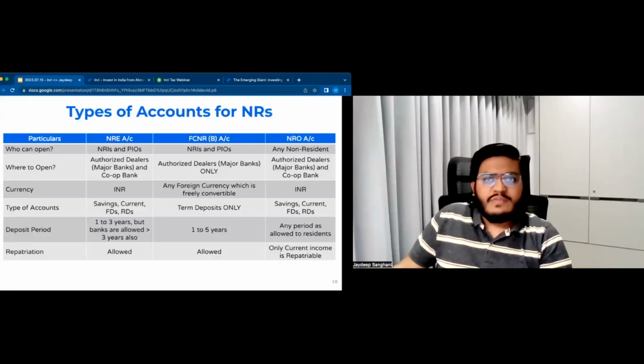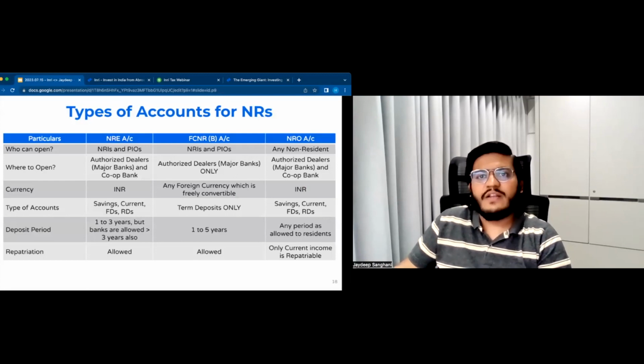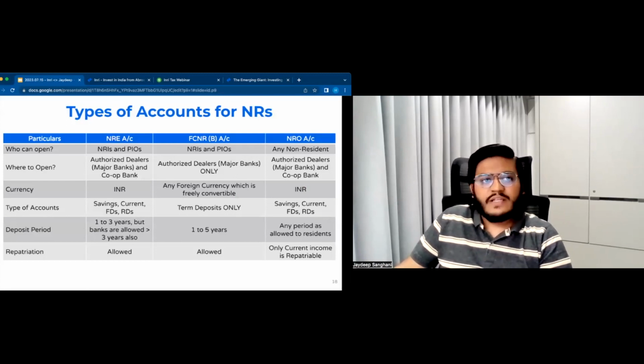So like Nishad mentioned, we will cover three main types of accounts that could be opened by a non-resident in an Indian bank. So there is an NRE, FCNR-B, and an NRO account. NRE is a non-resident external, FCNR is foreign currency non-resident account, and NRO is a non-resident ordinary account. There are also other types of accounts.